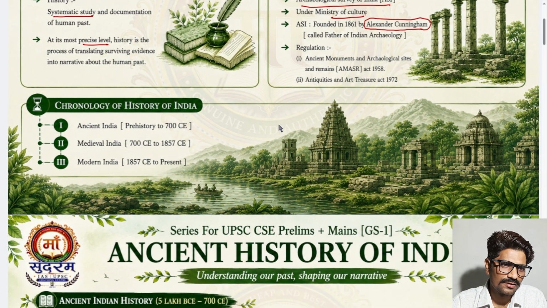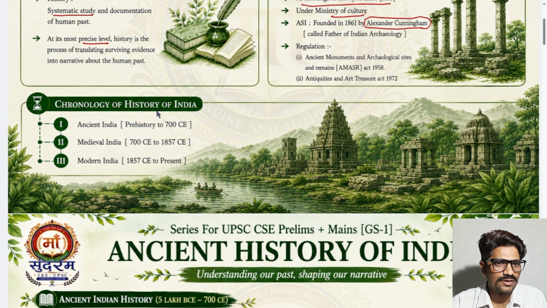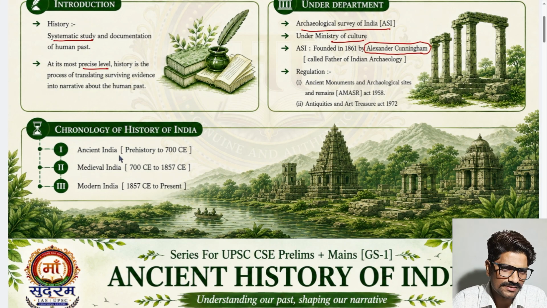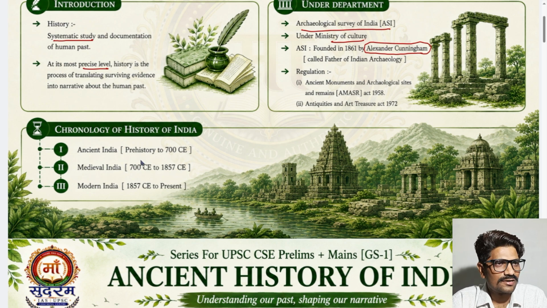Now we are coming to the point, the chronology of the history of India. Actually, this history is majorly divided into three parts: ancient history, prehistory to 700 CE. Prehistory means around 5 lakh BC to 700 CE. Medieval history, 700 CE to 1857 CE, and modern history, modern India, 1857 to present.